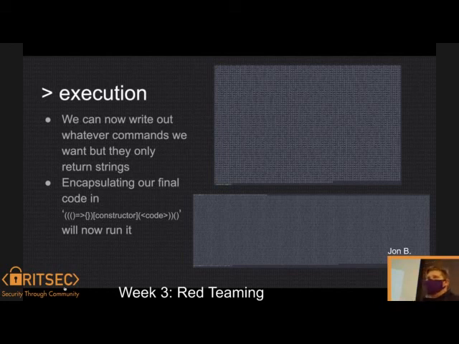So how do we actually do it? We do it very similar to how we were getting the original functions. With that anonymous function, we get the constructor, and any code that we want, we put inside the function. This allows us to execute any function we want just as a string, and we're still only using those weird characters that we started off with. So now we not only get a string, which we saw at the top, that just returns console.log(1), but at the bottom it's a fully fledged executable command in JavaScript.